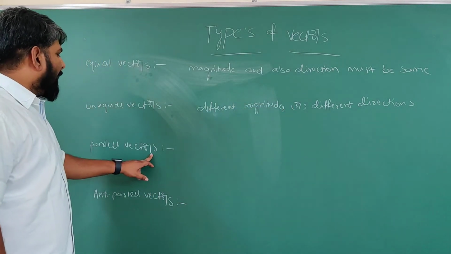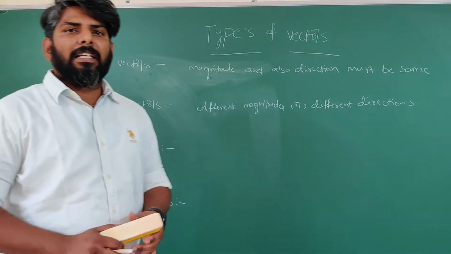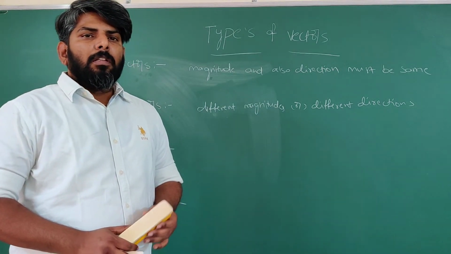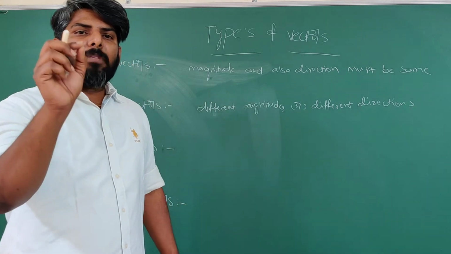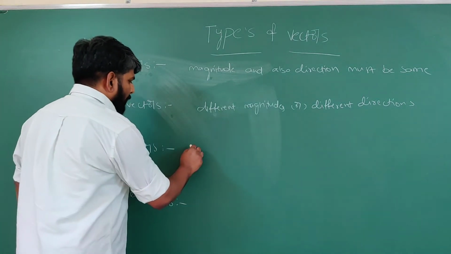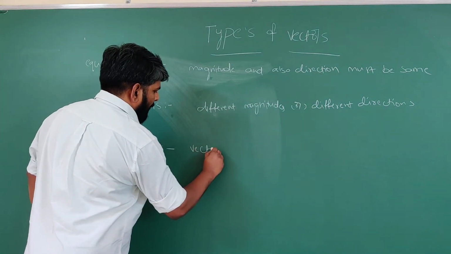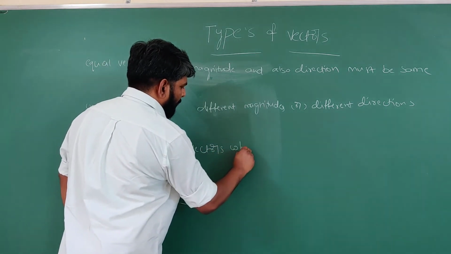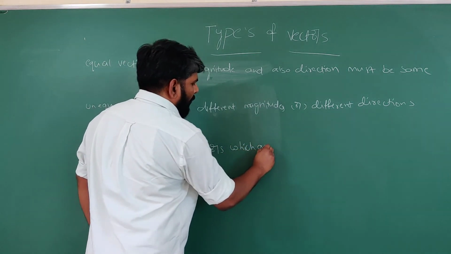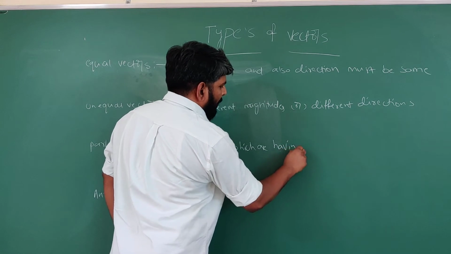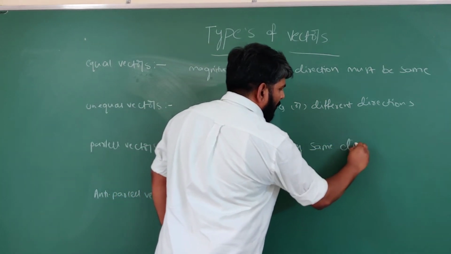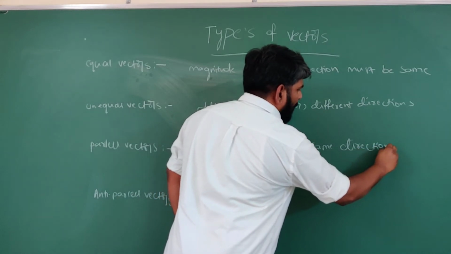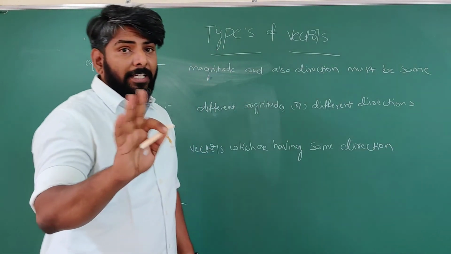Next, parallel vectors. Parallel vectors means vectors which have the same direction. There is no issue of magnitude here.